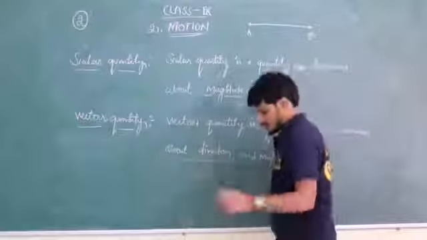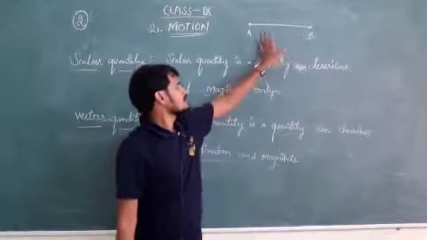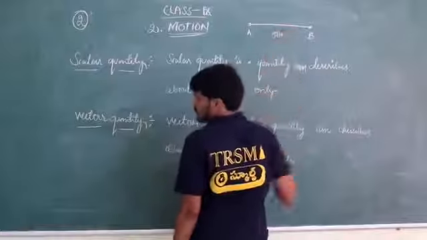For example, A and B are two points, and the distance between A and B is 5 centimeters.